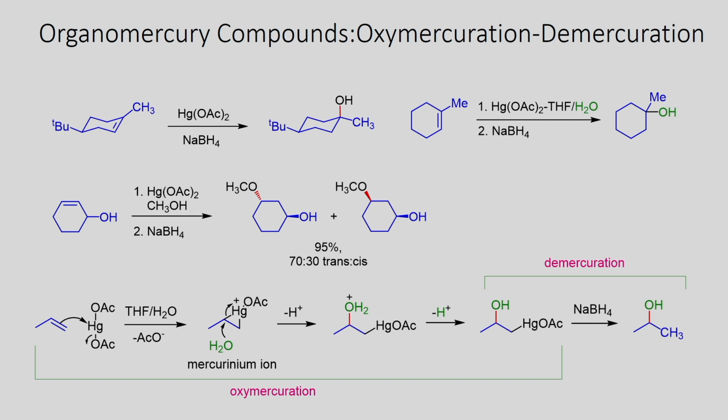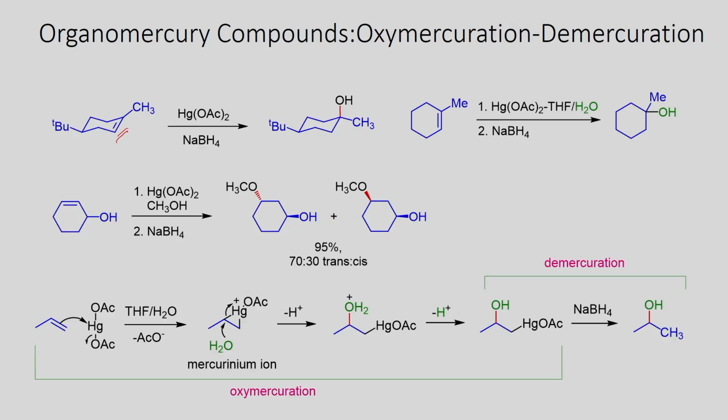So, the next part we are going to see is the reaction of organomercury compounds: oxymercuration, demercuration. This is also a very important reaction. If you have an alkene and you want to transform it into an alcohol, it has wide applications. For example, when you react this alkene with mercury acetate, followed by reduction, you will be able to introduce the OH group at the more substituted carbon. This is what happens here, and let us look at this one.